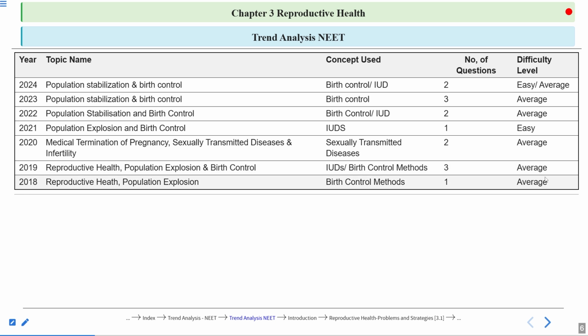Questions are of average type. Okay. An easy question also came in 2021. Usually the questions are of average type. The maximum number of questions which have come from this chapter is 3. In 2019, 3 questions came from this chapter. And the minimum number of questions that can come from this chapter is 1. So you should prepare this chapter. Okay. So this chapter is very important. You have to prepare all the topics, especially focus on the contraceptive methods.